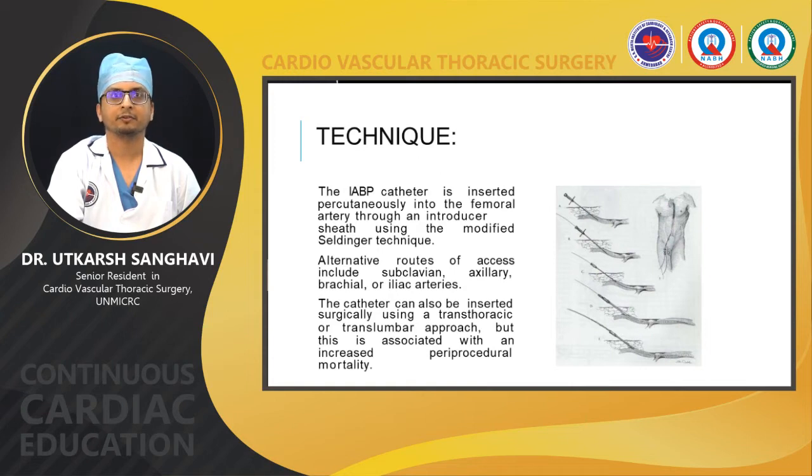Other routes include the subclavian artery, axillary artery, brachial, iliac artery, or sometimes directly into the aorta if the chest is open. The catheter can be inserted surgically using a transthoracic or a translumbar approach, but this is associated with an increased peri-procedural mortality. So it's very rarely used.